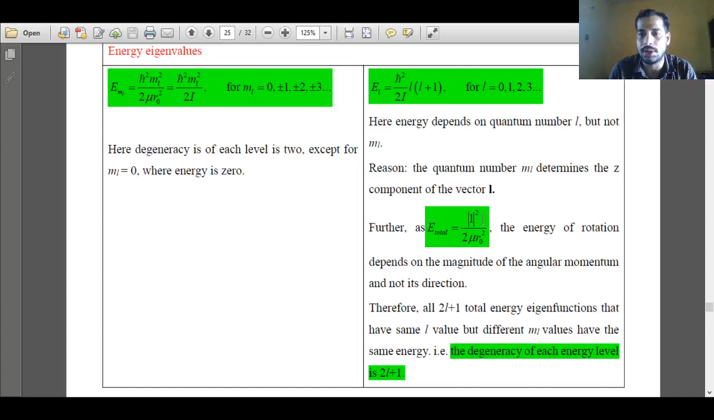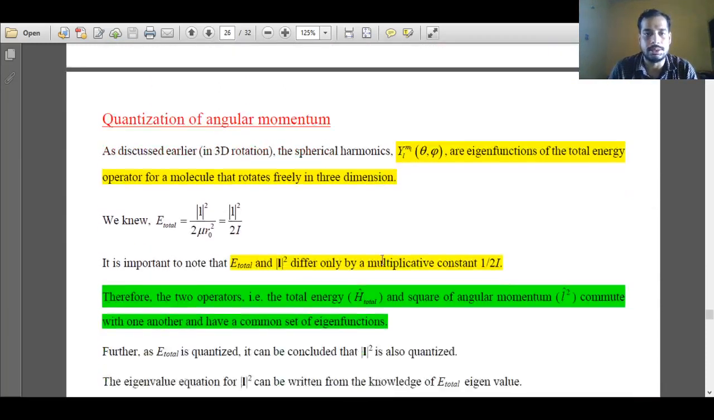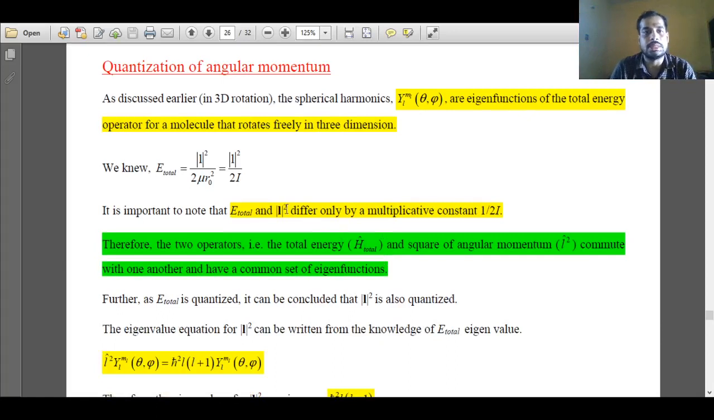The square of angular momentum must be equal to h bar square L into L plus 1. Because after comparing these two expressions, I can only say the square of angular momentum is equal to h bar square L into L plus 1. So we'll see that expression.